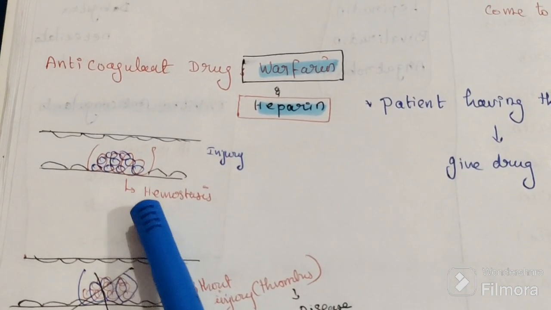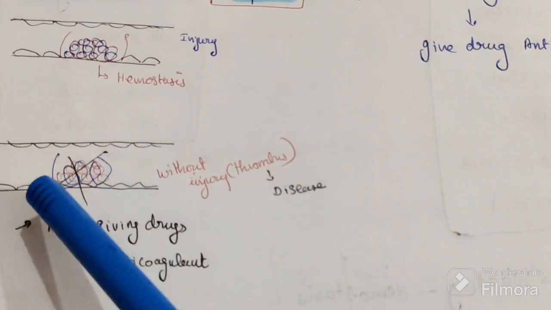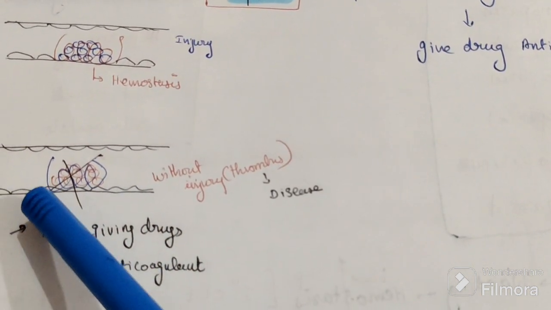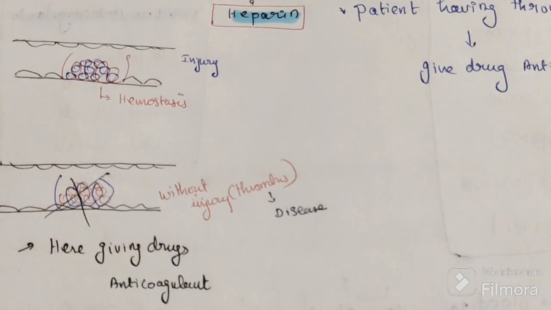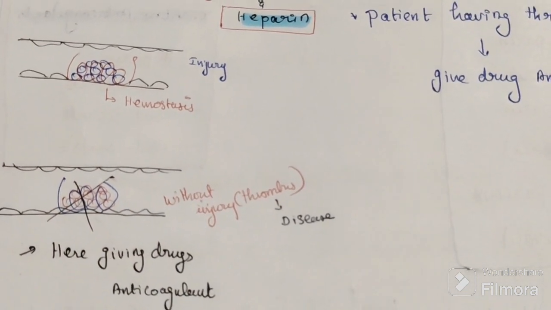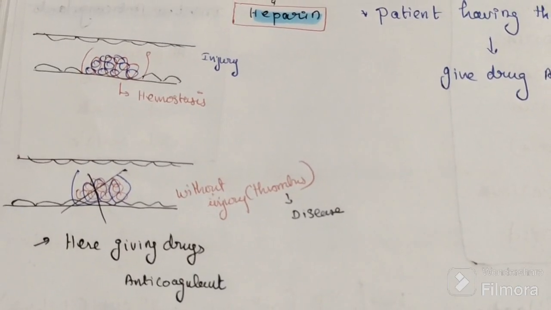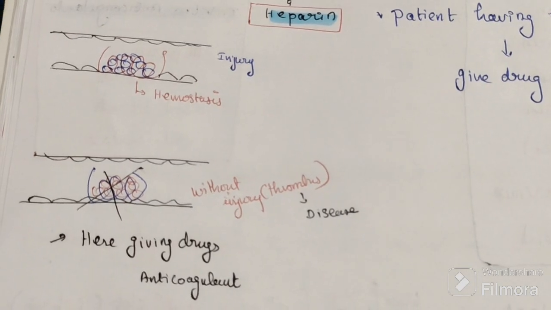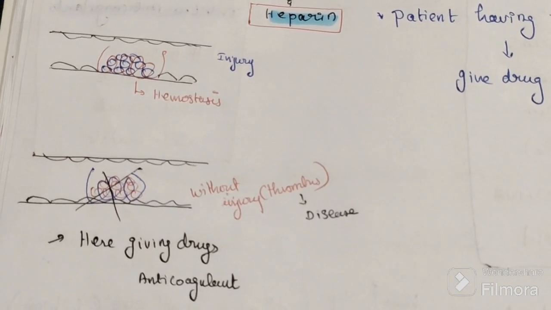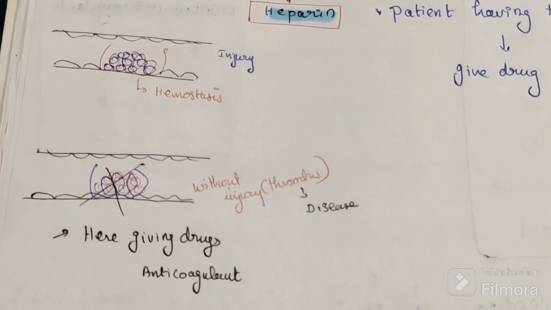This is hemostasis, but here there is no injury. Only continuous endothelial cells are present. So what will happen? Without injury, sometimes a clot forms. This is not hemostasis. The mechanism of hemostasis is useful for us.